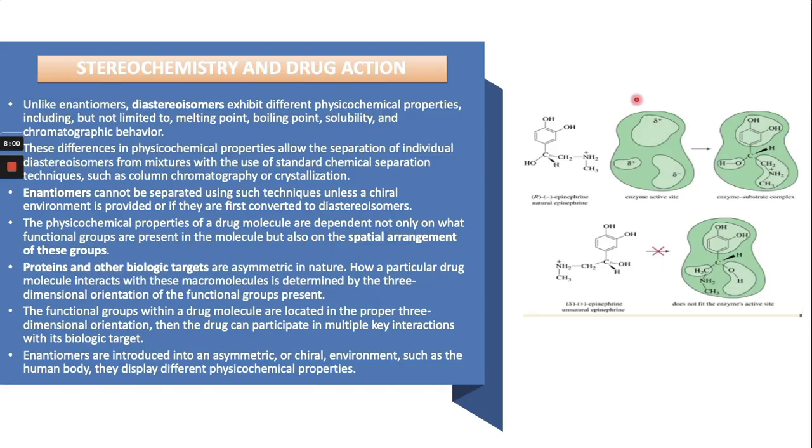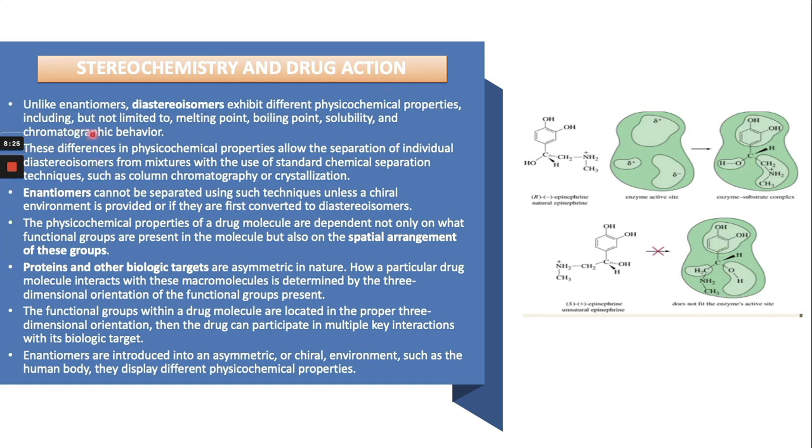Now, stereochemistry and drug action. As we have seen, both enantiomers have the same structural formula but differ as mirror images, right? Unlike enantiomers, diastereomers exhibit different physicochemical properties.